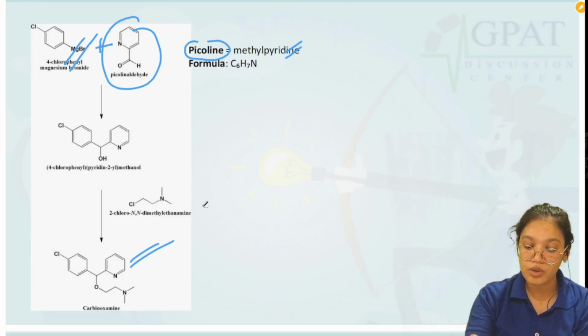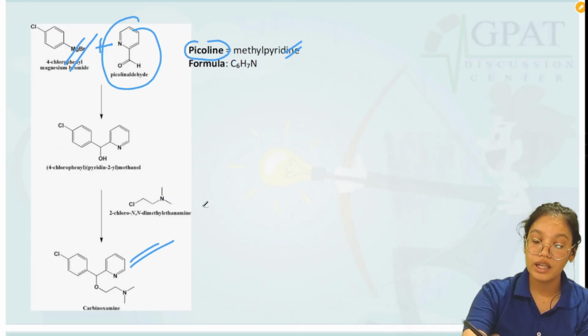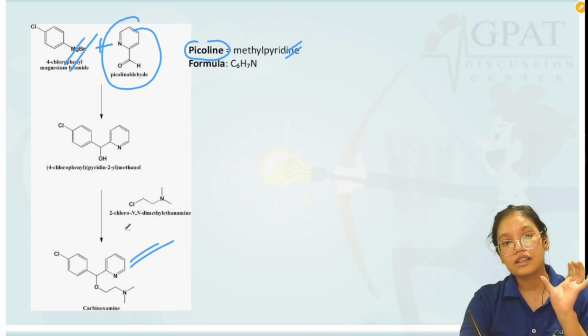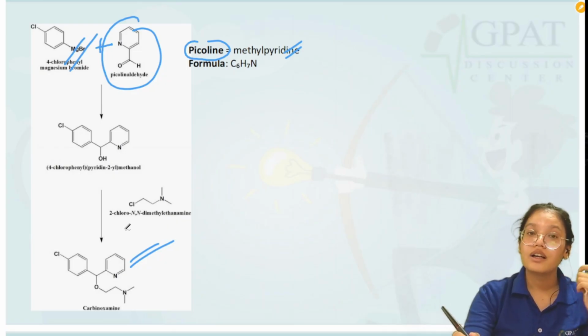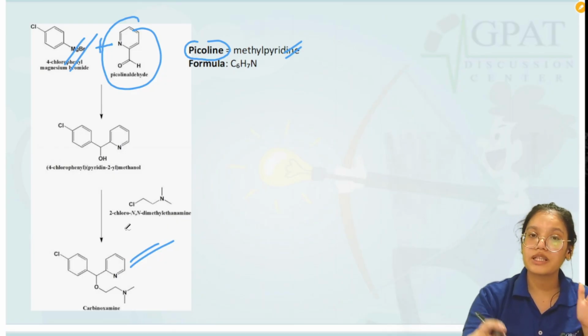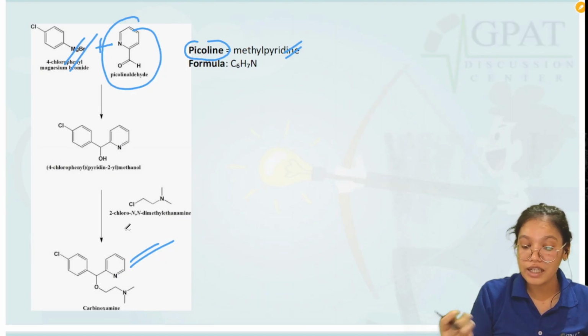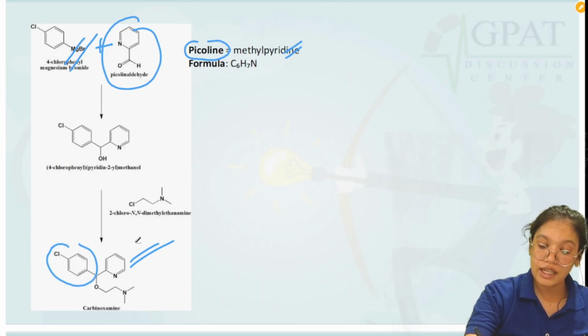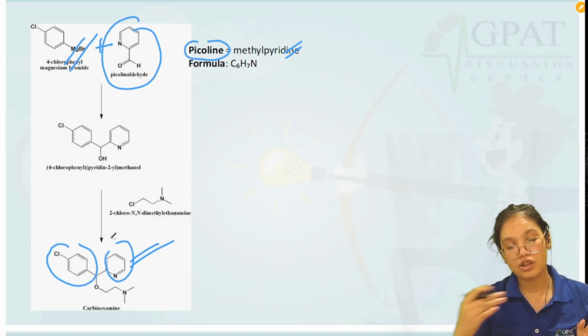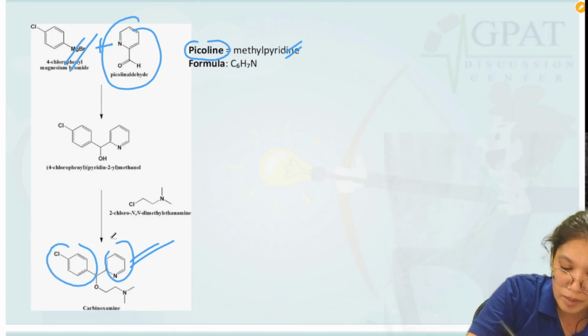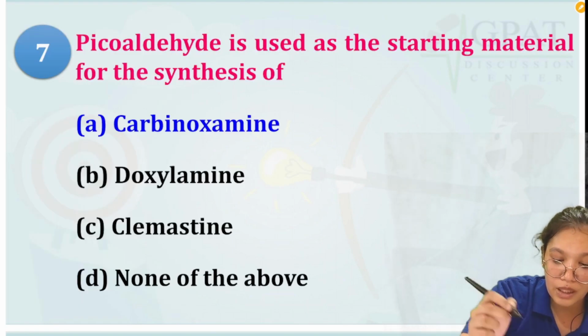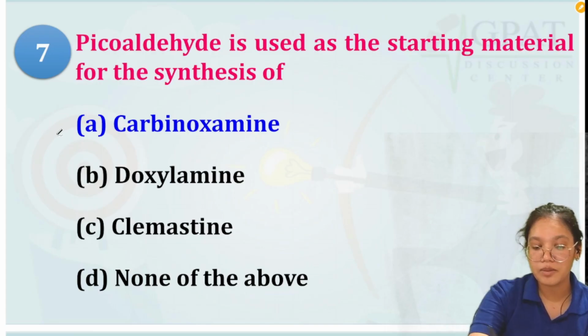The structure we already discussed. The structure is just like diphenhydramine, just in the place of a phenyl ring we have a chlorophenyl and the pyridine ring. The rest of the structure is the same. So carbinoxamine is the drug that contains picolinaldehyde as its starting material.